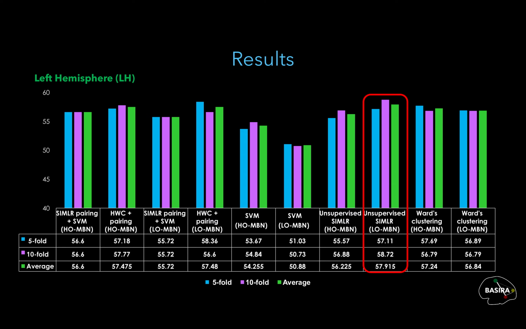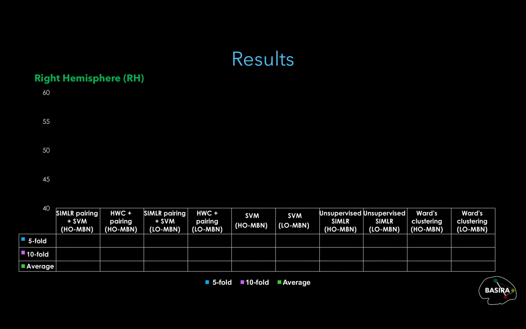In other words, the left hemisphere connectivity between regions in the same morphological view depicts the changes associated with autism better than the high-order relationships between pairs of regions across different views. Although our proposed framework scored better with the low-order network, we note that all comparison methods produce slightly better results when using high-order networks.